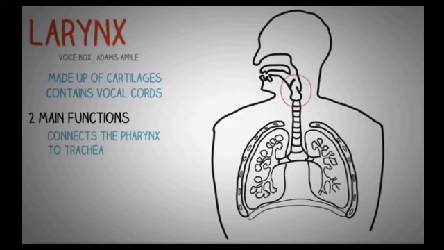It is also known as the voice box. In males, it is more prominent and known as Adam's apple. The larynx or voice box protrudes outside when a boy reaches the age of puberty.